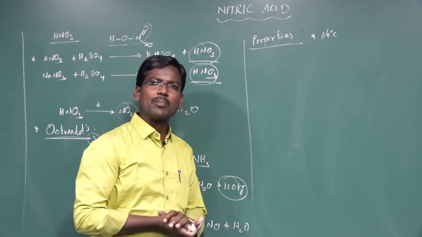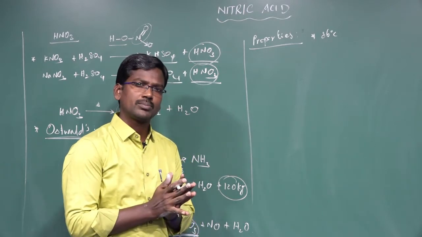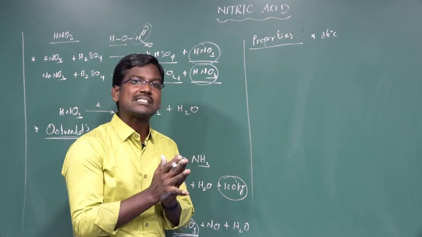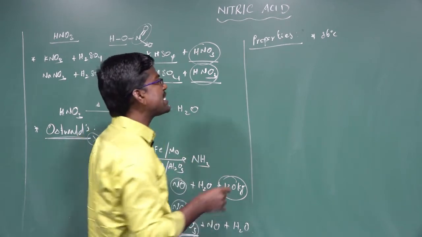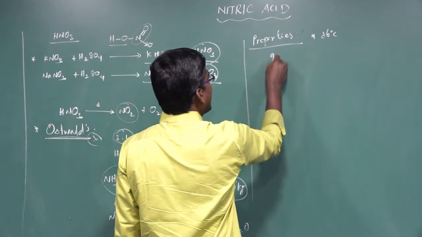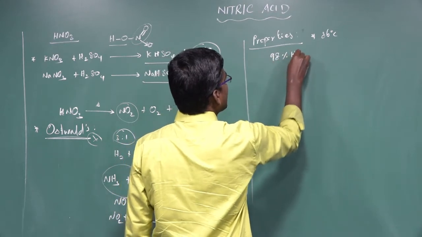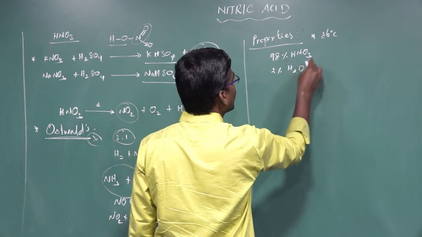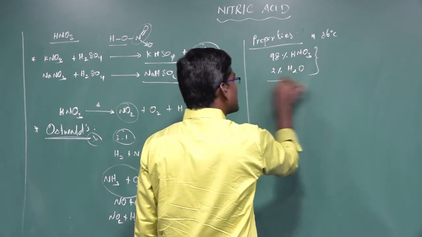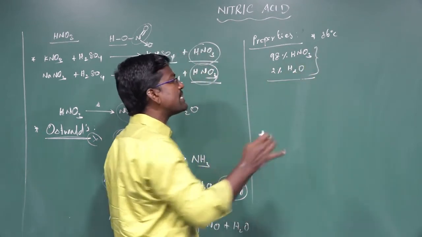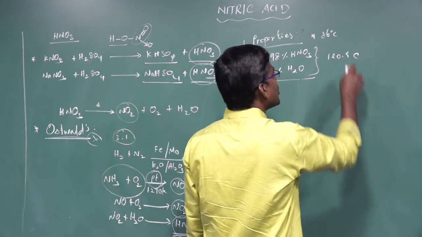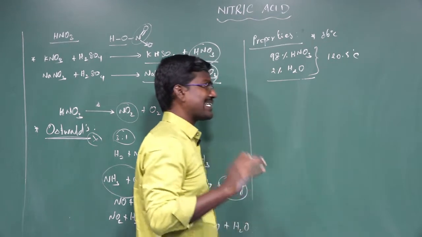Nitric acid is completely soluble in water in all proportions. An aqueous solution of nitric acid forms a constant boiling mixture, which contains 98% nitric acid, HNO3, and 2% water, H2O. The boiling point of this constant boiling mixture is 120.5 degrees Celsius.